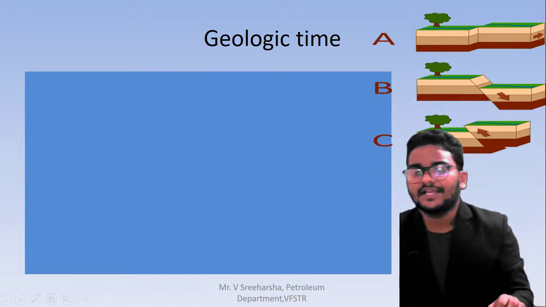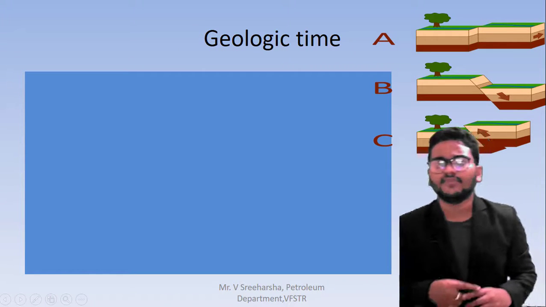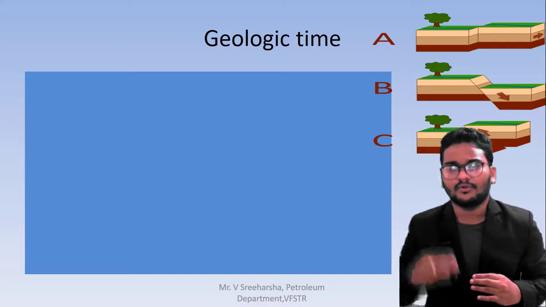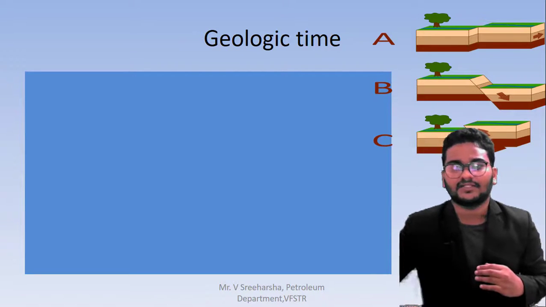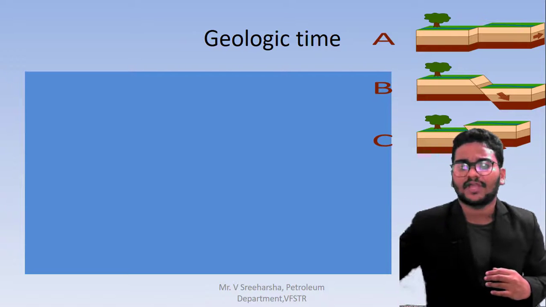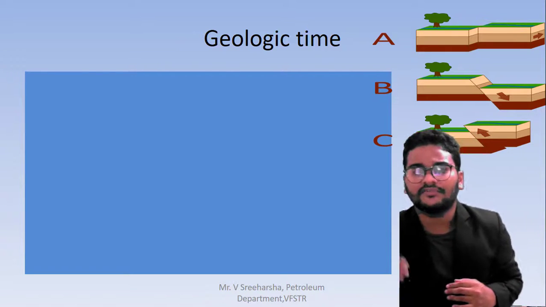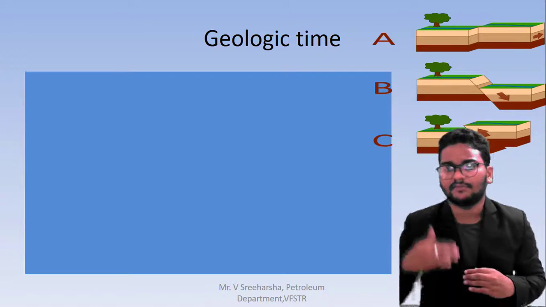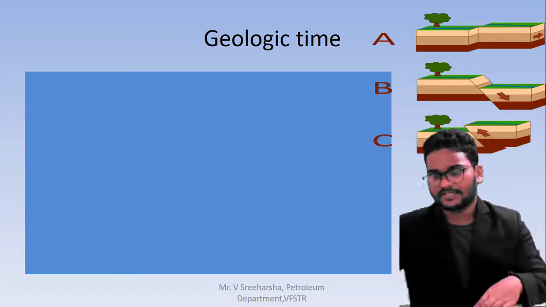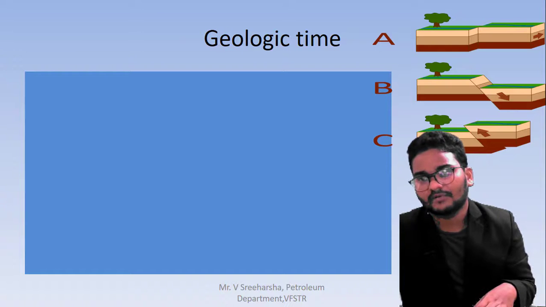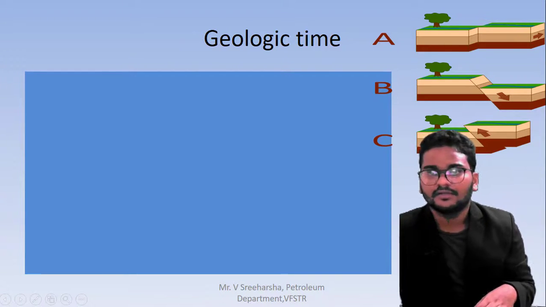In the first case, if you see the diagram here, there are two landmarks. One is moving away from the other. That is called strike and dip. One is moving away from it, so it is going frontward. We call that a strike and dip fault. The next one, if you see the subsidence of some part of the layer downwards, this is called forward faulting. And in diagram C, you can say this is going upward. This is reverse faulting.